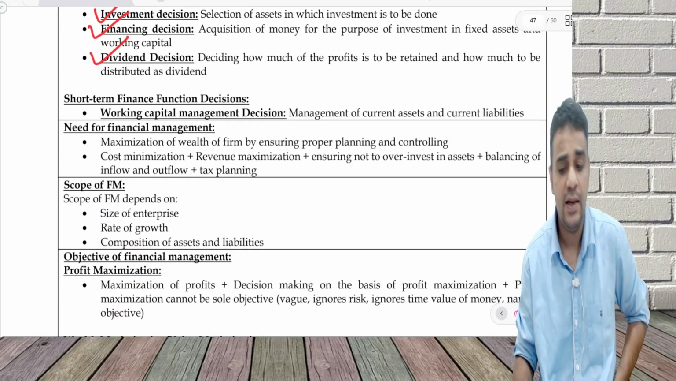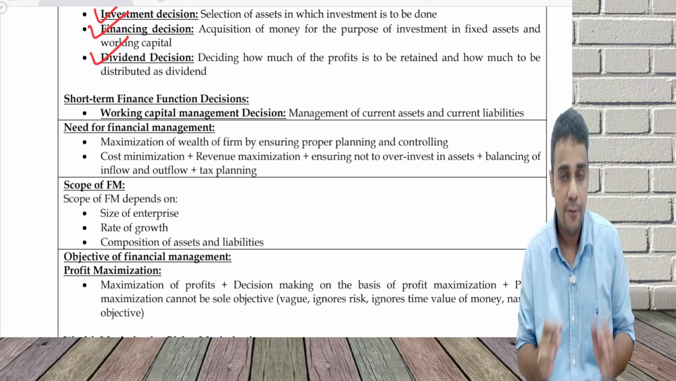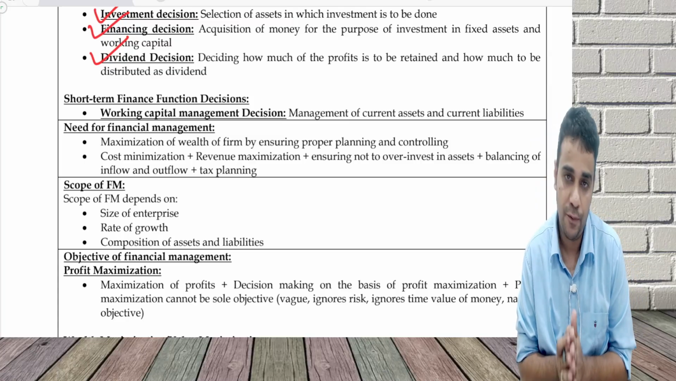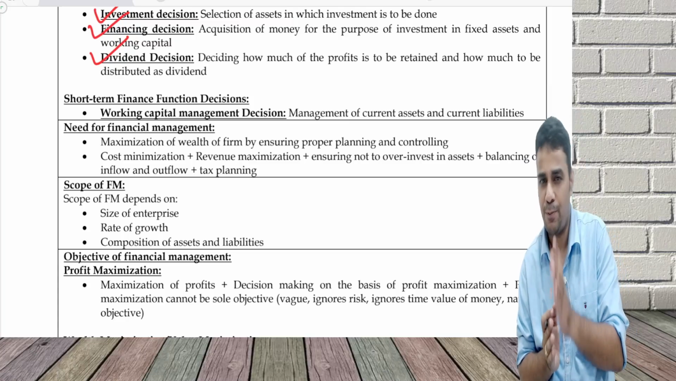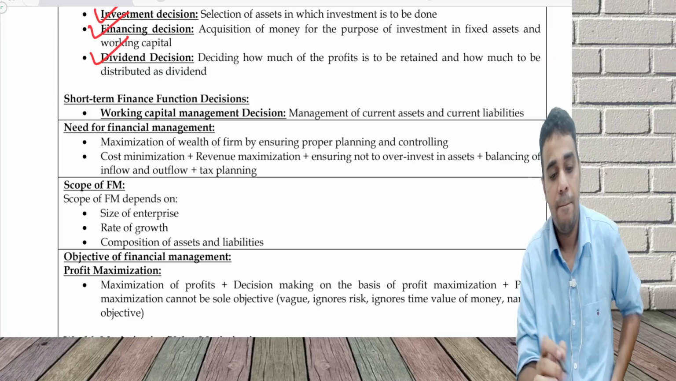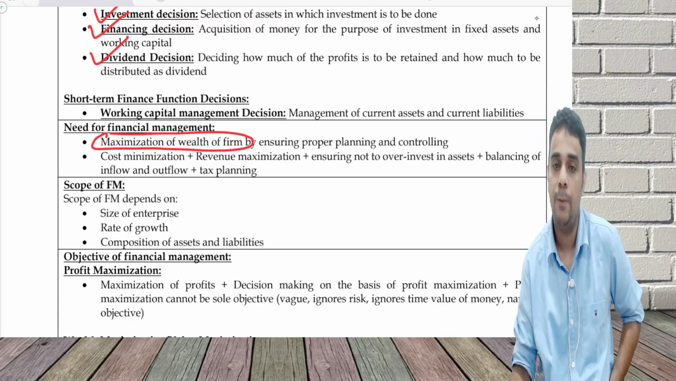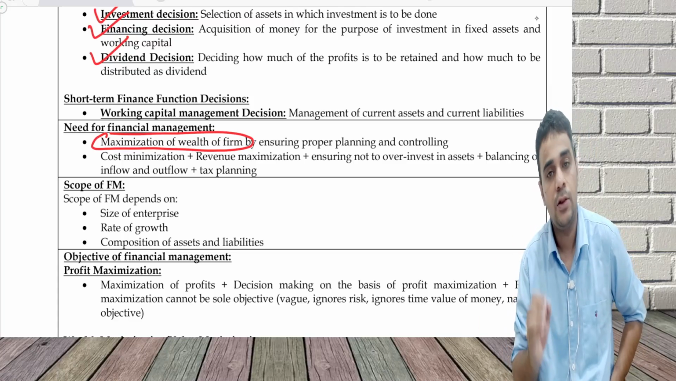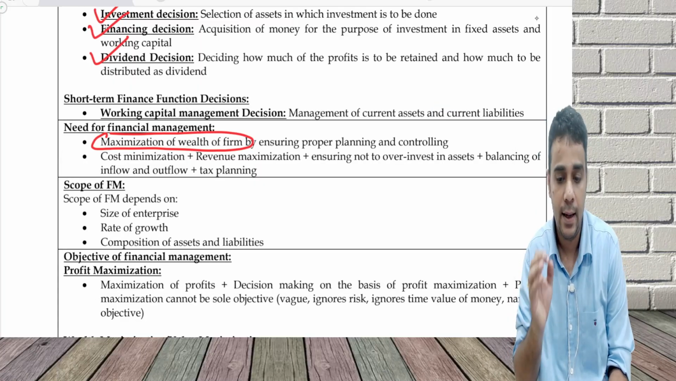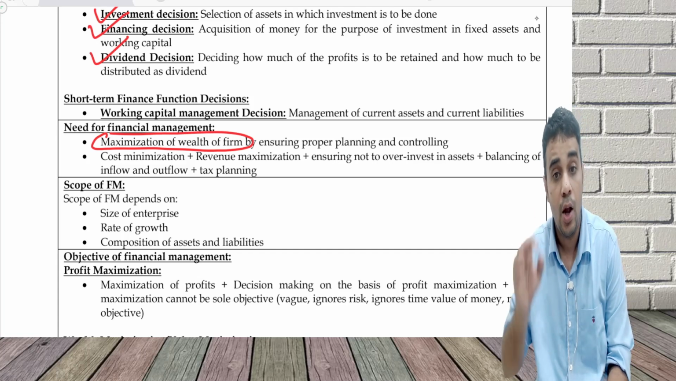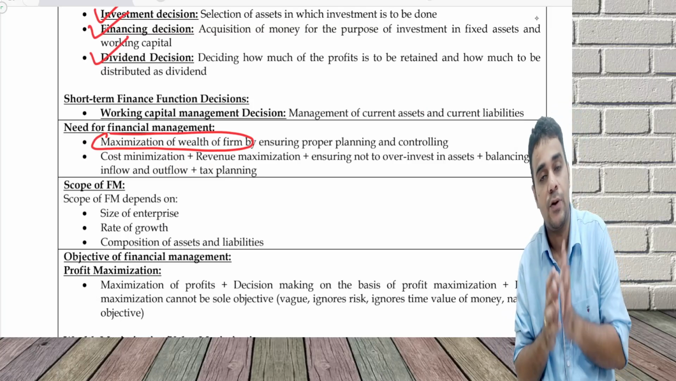Next, what is the need for financial management, or why does an organization need financial management? First thing is there are two objectives of financial management. First objective is wealth maximization. Second objective is profit maximization. So first thing is maximization of wealth can happen with the help of financial management. Maximization of wealth of the firm by ensuring proper planning, controlling, organizing, directing, coordinating all the activities relating to raising of money.